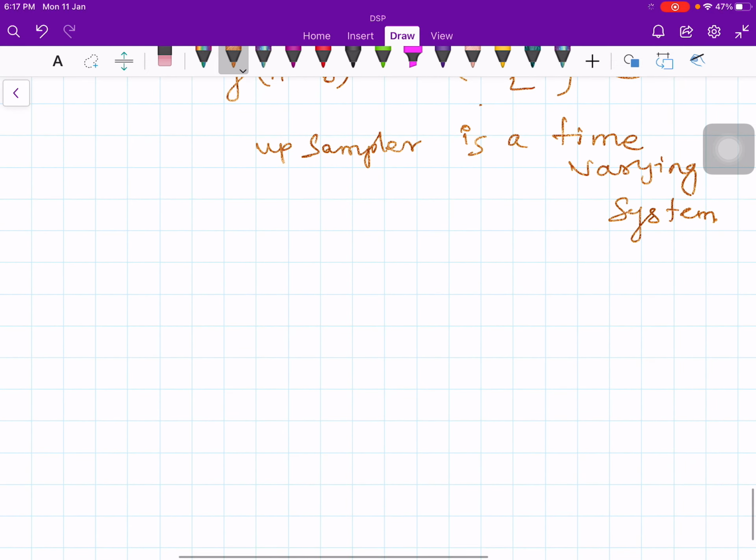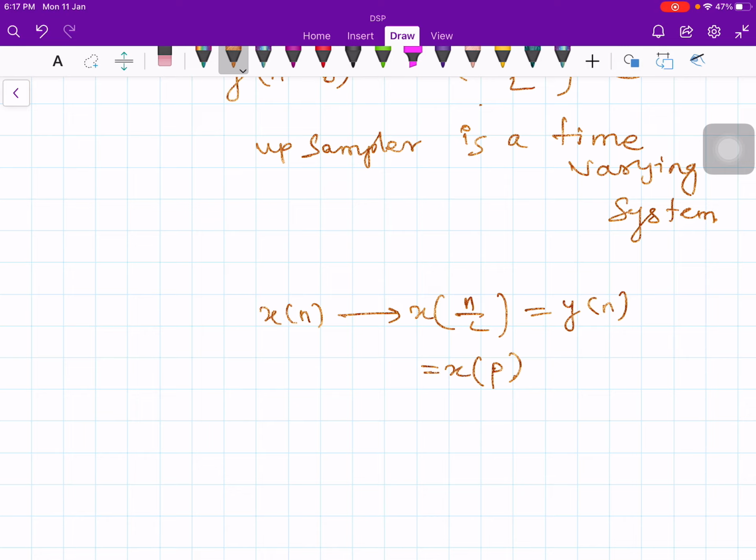Okay. Maybe I will work it out one more time. See, x of n, if you give it to a system, you will get x of n by L. Let me call it y of n. Now, let me call this x of p. I assumed n by L is equal to p.